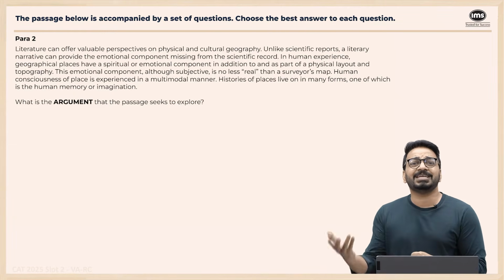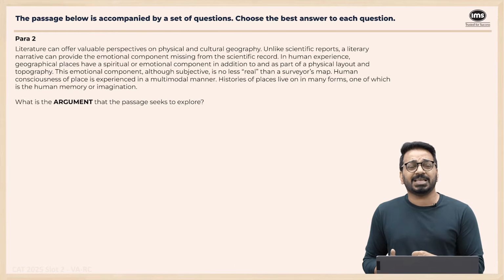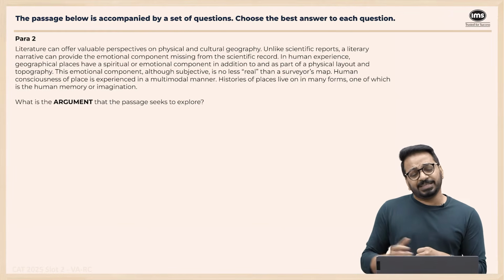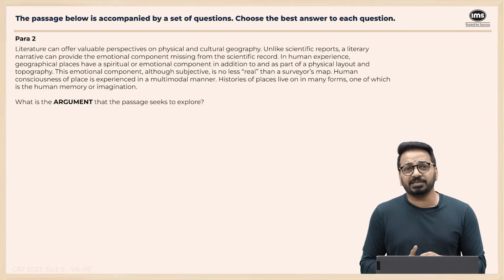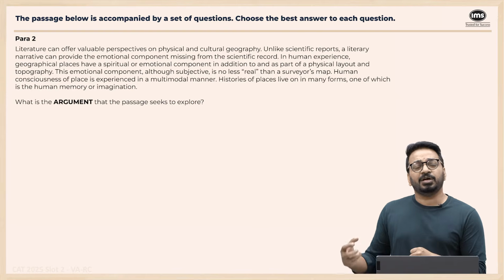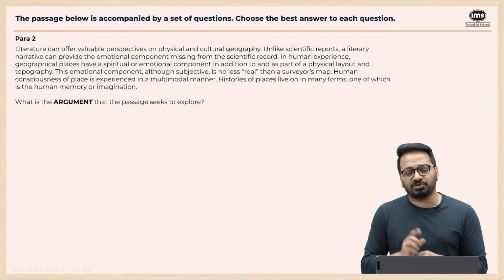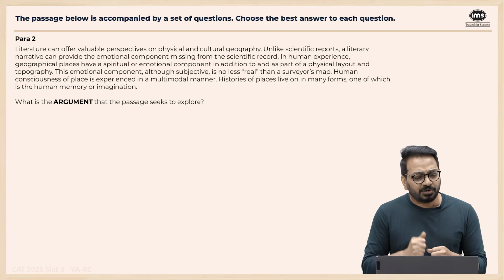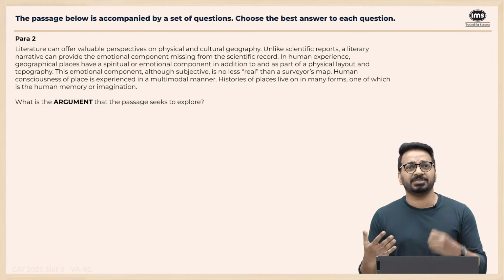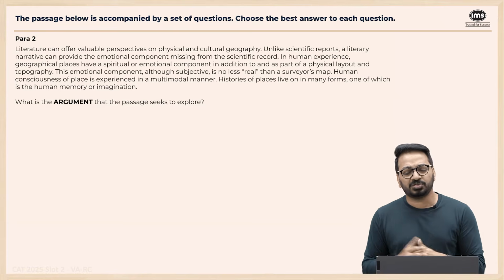We might think that this hill itself is a very, very sacred hill. It's an energy center, or people might worship a hill. It is subjective, but it's no less real than a surveyor's map. Just like a map might show there is a hill, the human being's relationship with that hill is also real. Human consciousness of a place is experienced in a multimodal manner. Multimodal manner means visual, spiritual, emotional.